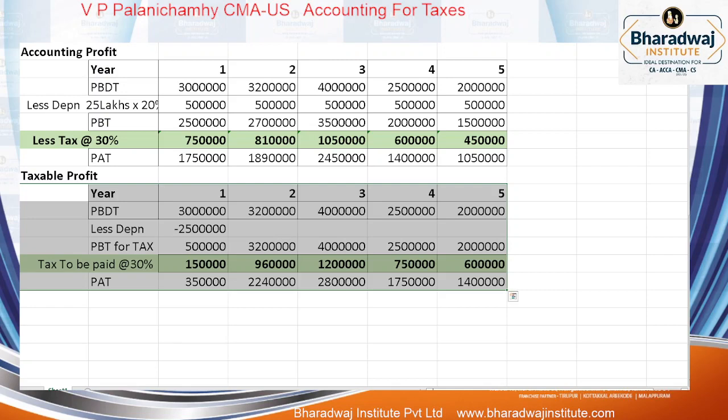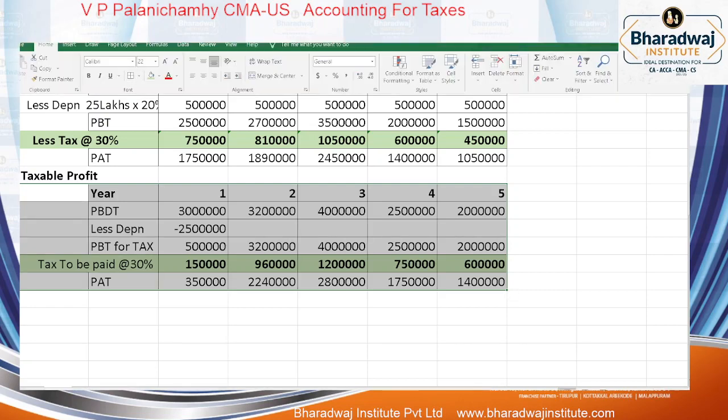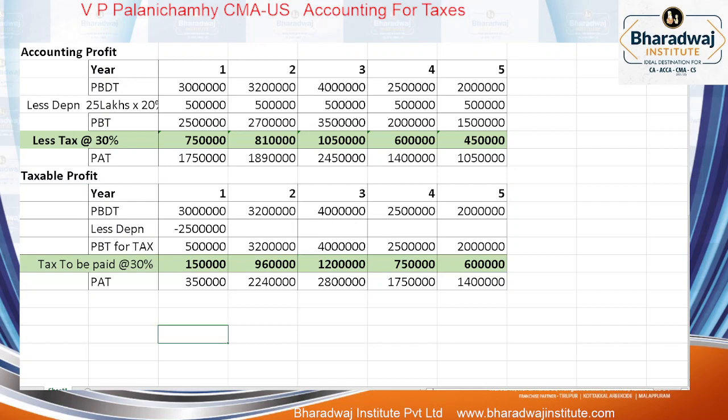Now the question is, what should be reported to the shareholders? Will you report this income statement to the shareholders, or that statement? First one should be reported or second one? Why the first one? Income is recognized on what basis? Accrual basis. The benefit of the asset is for how many years? 5 years. So the expense will be recognized over 5 years. But whereas under tax law, the full expense is recognized in the first year itself. Otherwise, look at the consistency of reporting.